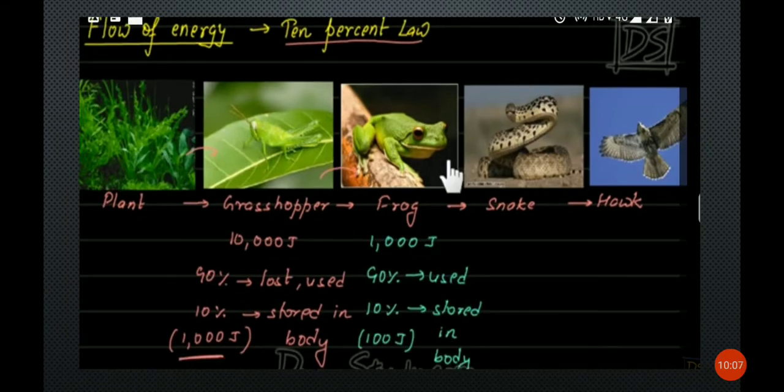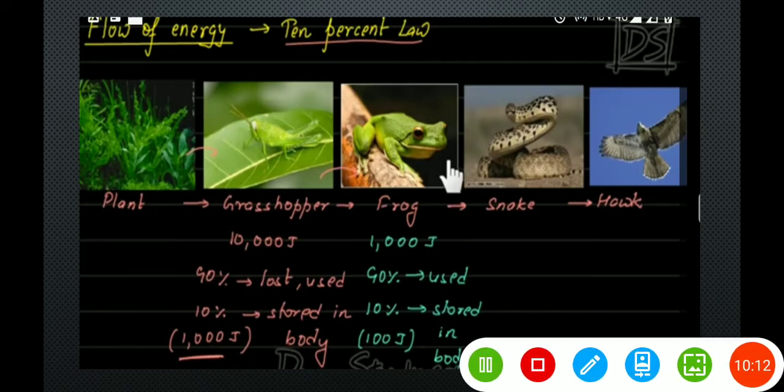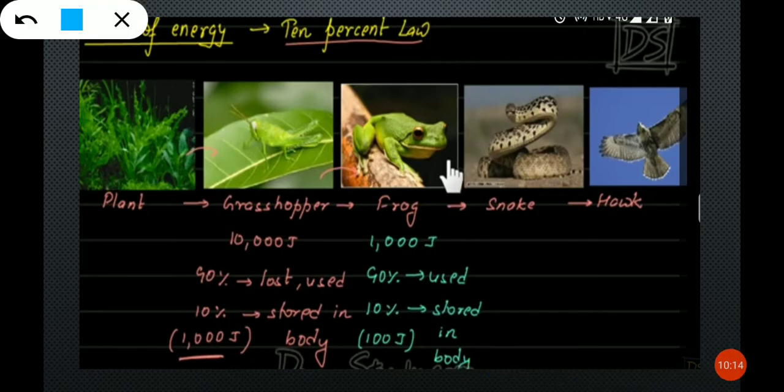Now coming to the frog. This is what? Secondary consumer. Good. So now the frog can eat a grasshopper, right? So in this grasshopper, how much energy is stored? 1000 joules, isn't it? Yes.